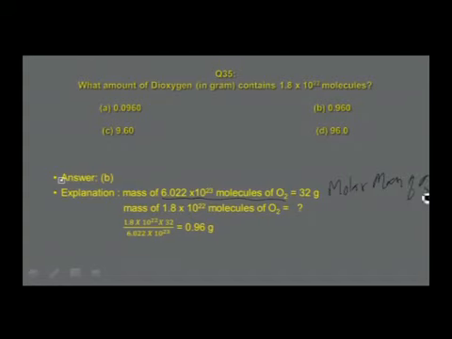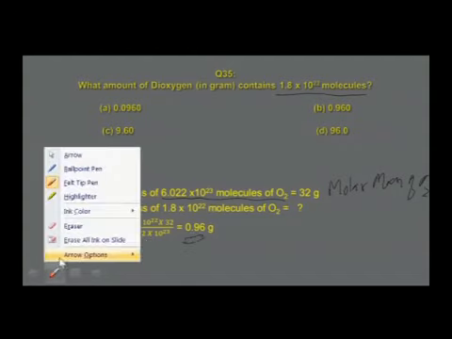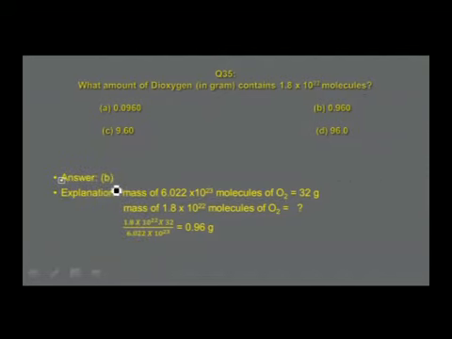of O2. So using this, now convert this mass to 1.8 into 10 power 22 molecules of dioxygen. So mass of 1.8 into 10 power 22 molecules of dioxygen is equal to how much? 1.8 into 10 power 22 into 32 divided by this number, Avogadro number, which is found to be 0.96. So the answer is in B, that is 0.96 grams. Here is the answer. Go to the next slide.